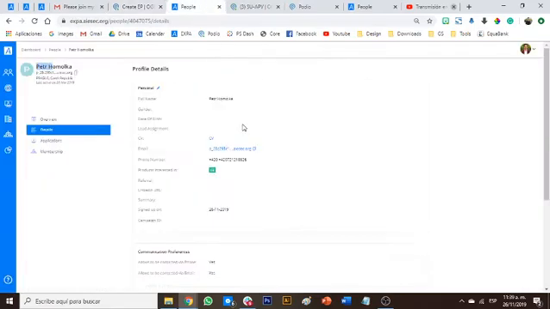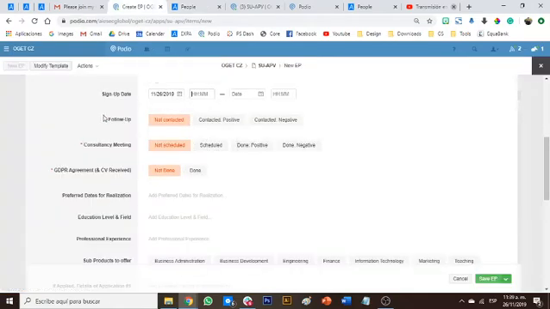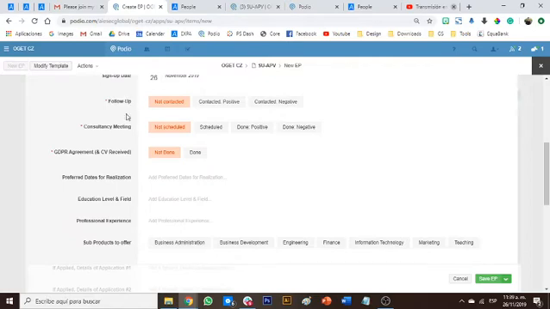The signup date: this person signed up on the 26th of November, so that happened today. Automatically it is assigned as not contacted, because you only have two options here. Not contacted means you haven't contacted this person.